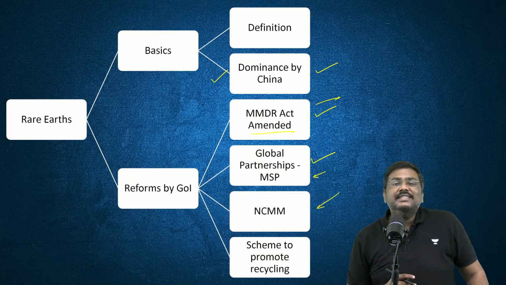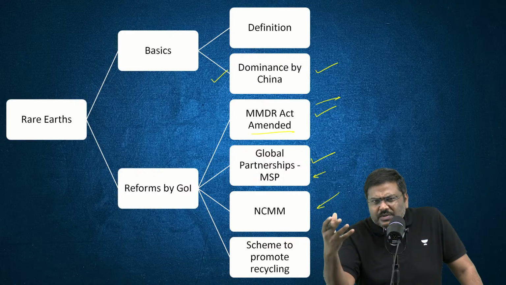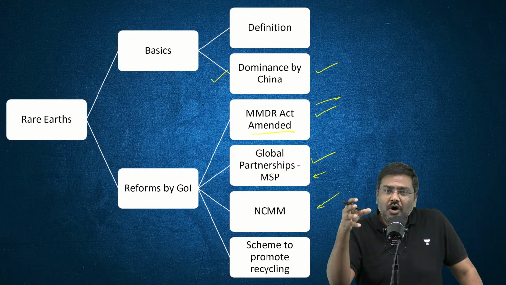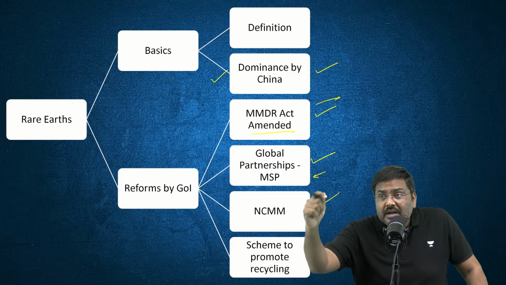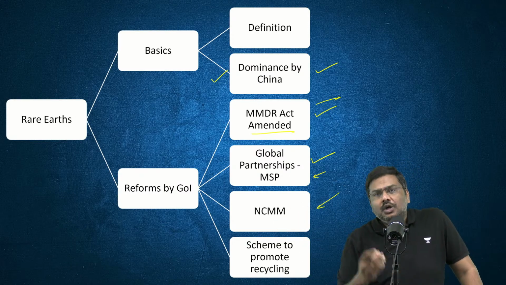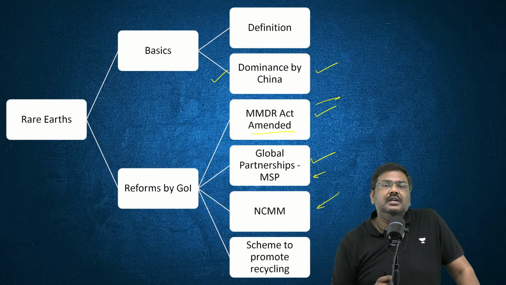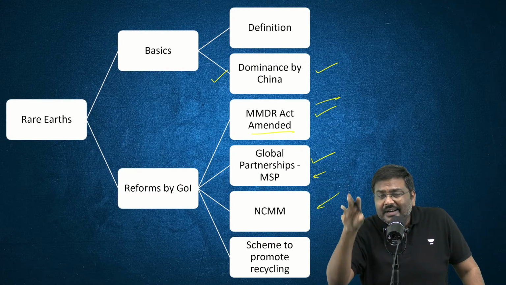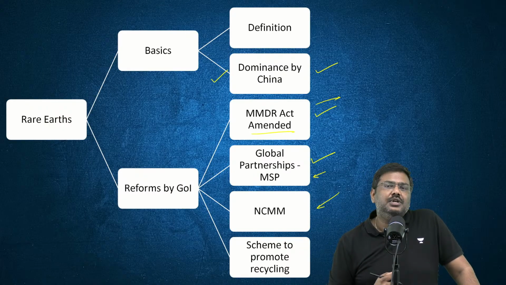Third one is the NCMM, National Critical Mineral Mission. This was announced very recently by the government, under which the government of India will be investing around 16,000 plus crore rupees. The private sector is expected to invest around 18,000 crore rupees. Total amount of investment under this is expected to be more than 34,000 crore. More than 1,000 critical mineral projects are supposed to be undertaken under this mineral mission.